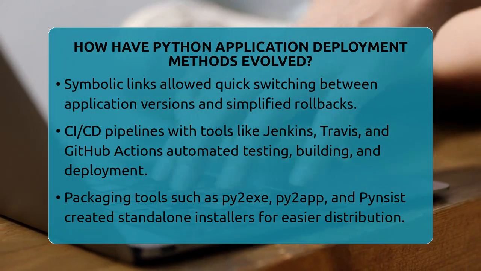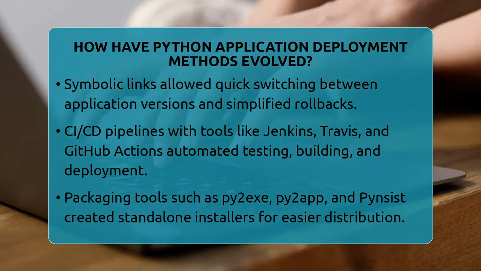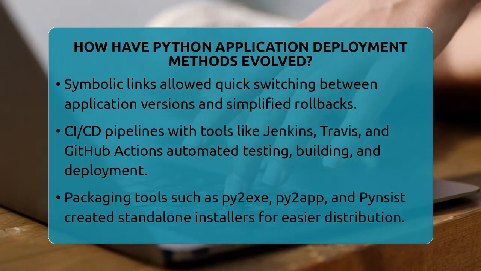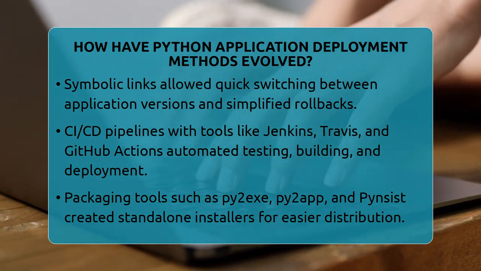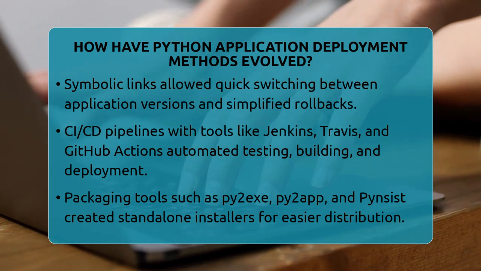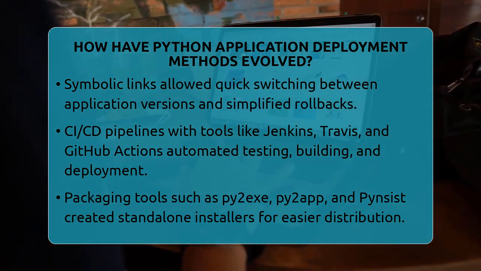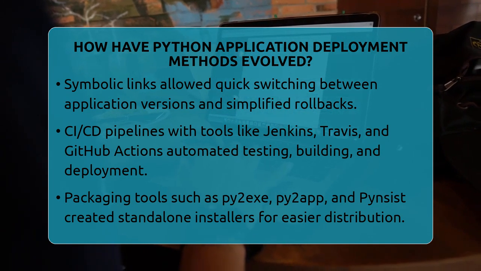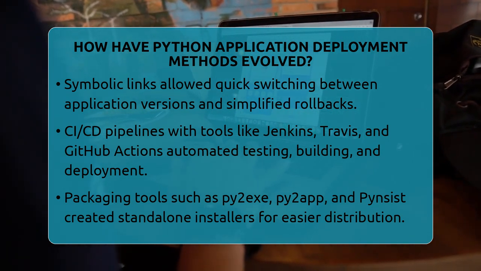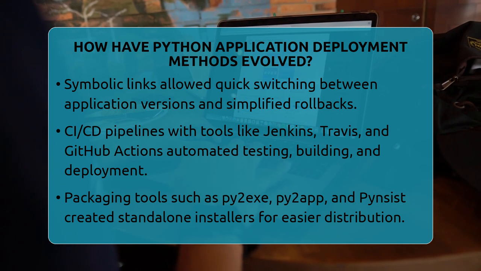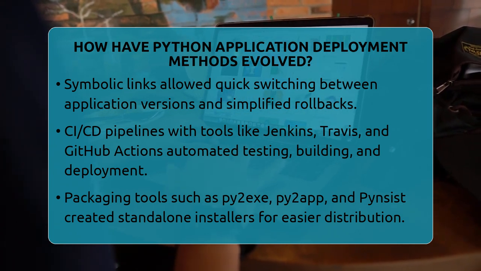Another advancement was the use of symbolic links to manage different application versions. Instead of copying files or changing directories, developers created links pointing to the current version. When a new version was ready, they updated the link. This made switching versions quick and easy, and rolling back was just a matter of changing the link.